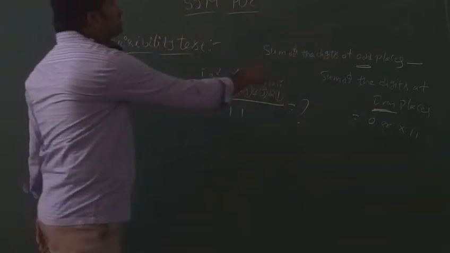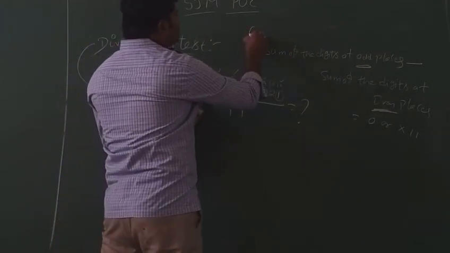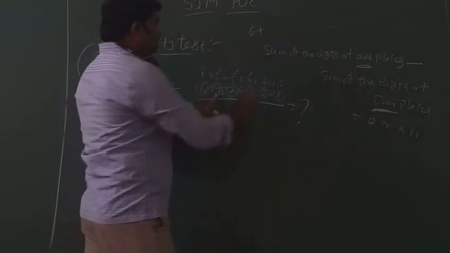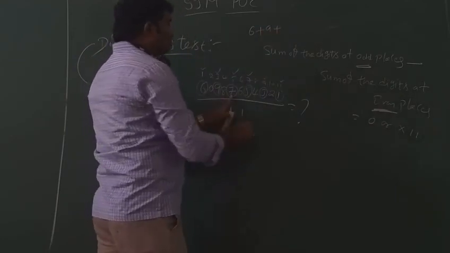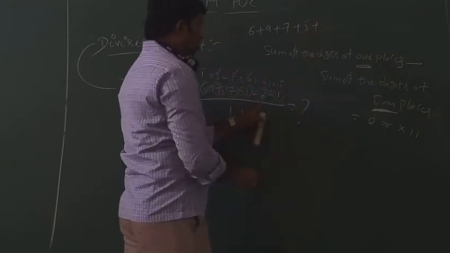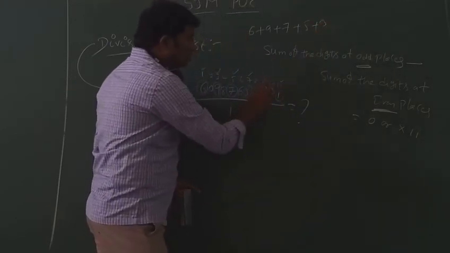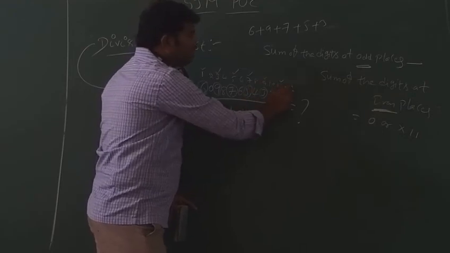You check it. First, add the sum of the digits at odd places. Odd places: 6, next 9, 7, 5, 3. 3 is at the 9th position in the whole number, and 9 is odd. Next, the 11th position.